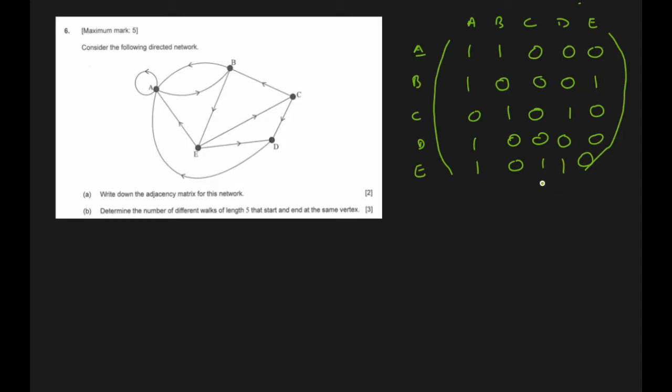So you can see that E is the one which is connected to most, because most of the arrows are going away from E. Okay, so this is the adjacency matrix.